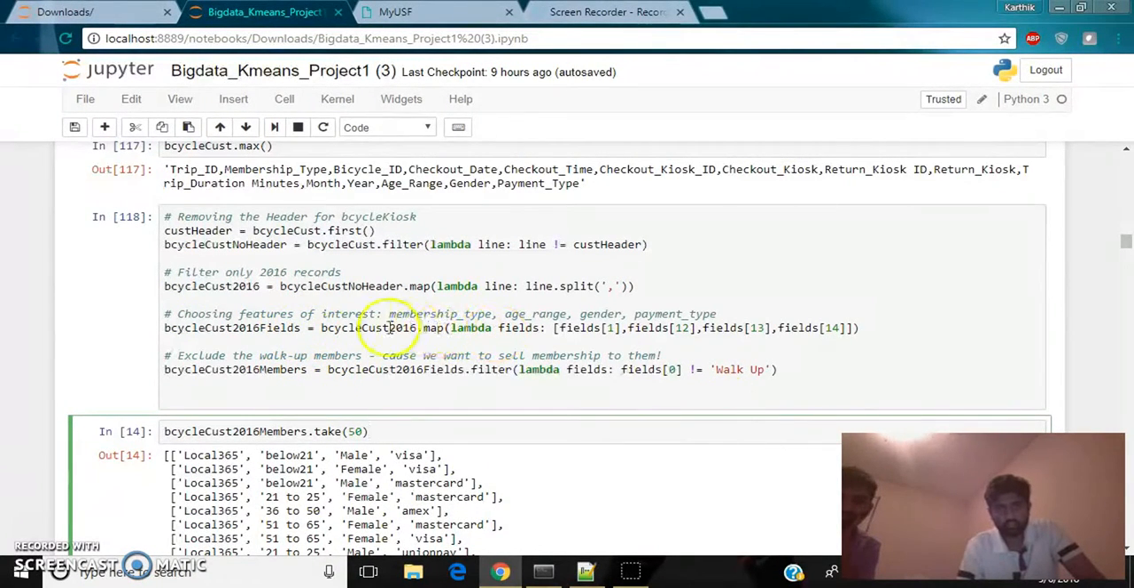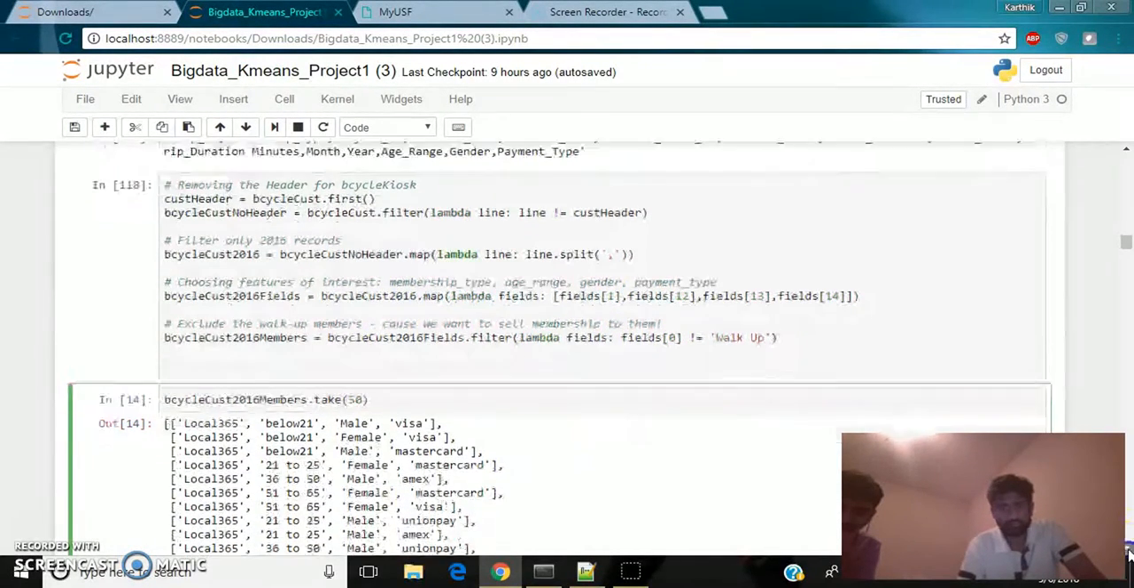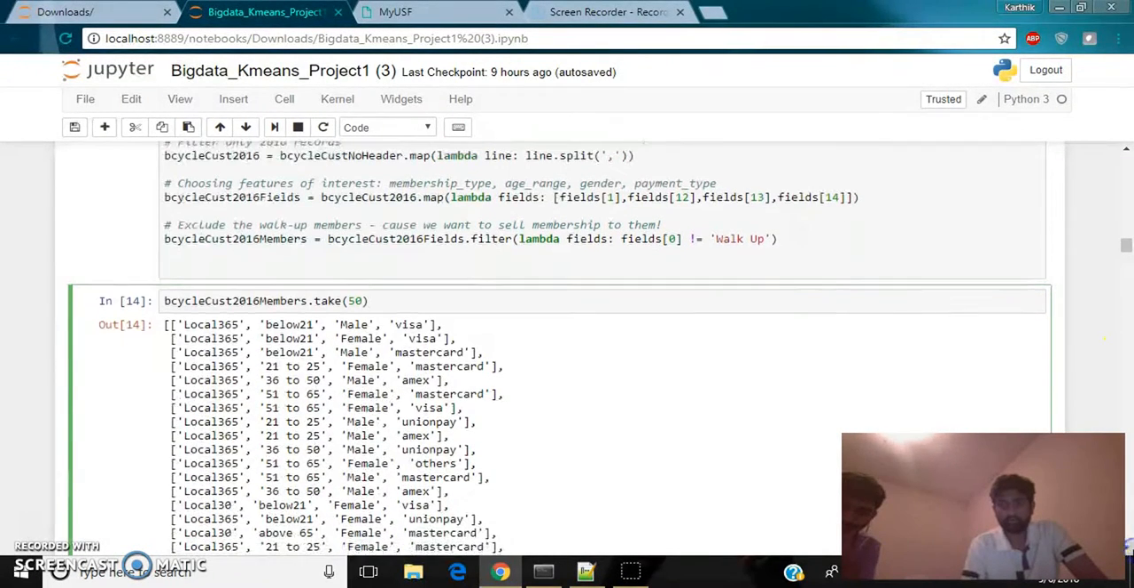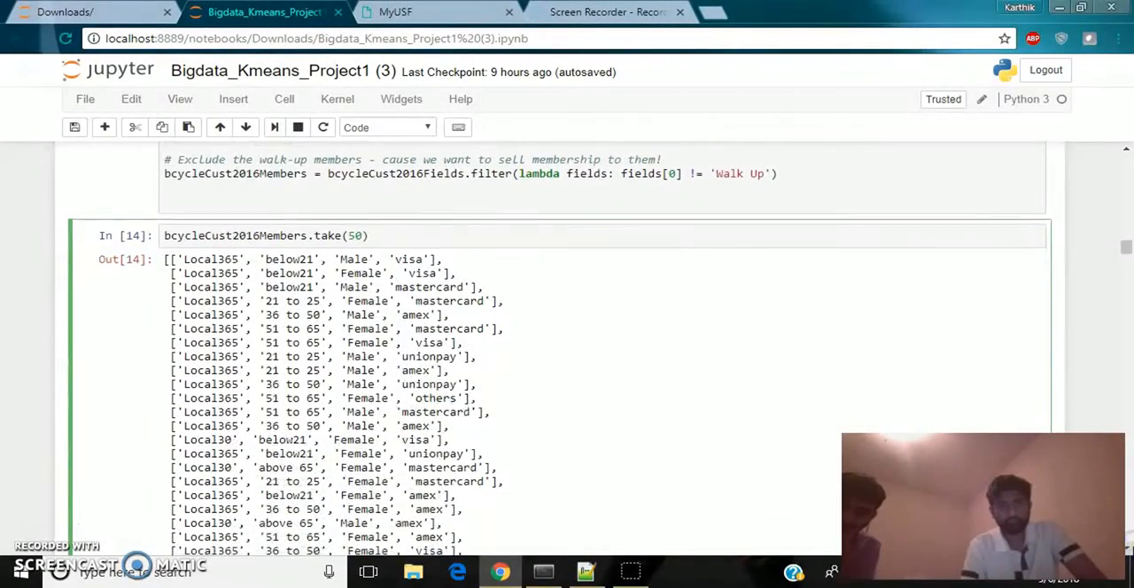And I've chosen the features of my interest among the many features present, that is membership type, age range, gender, and payment type with respect to fields here. And I've mapped the same using lambda functions. And here we are excluding walkup because that will be my predicting variable. What is the main concern for us is to predict a membership type for walkup members only.